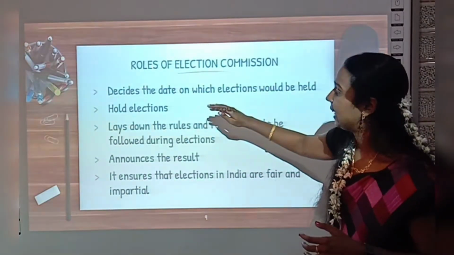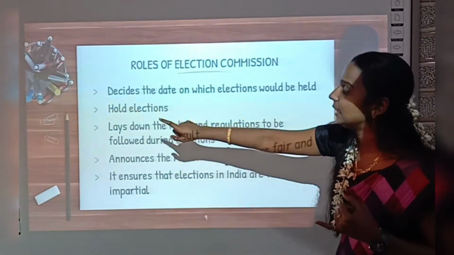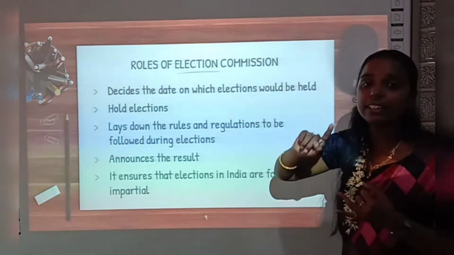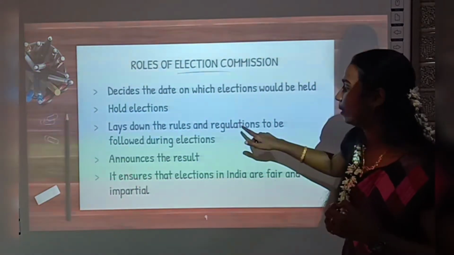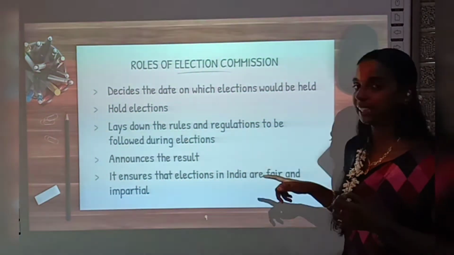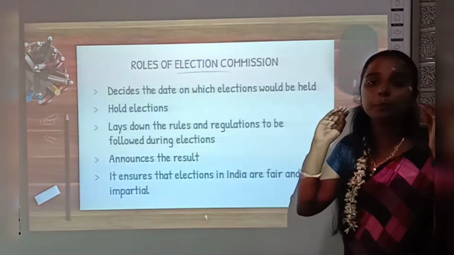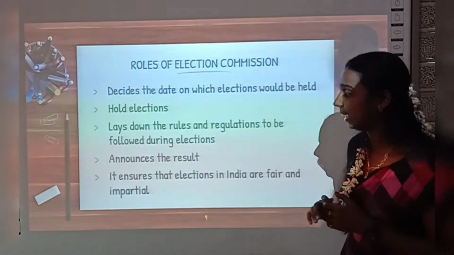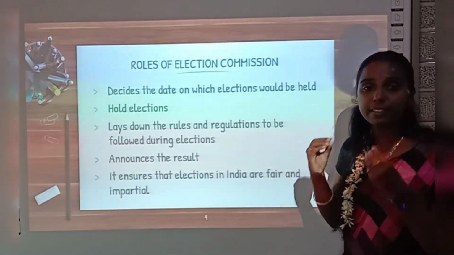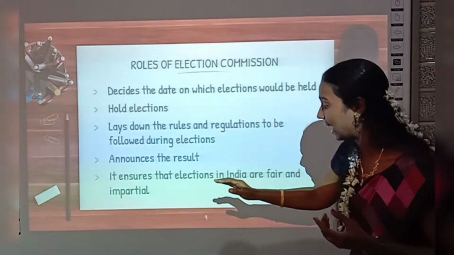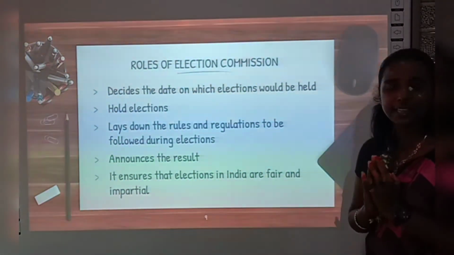It decides the date on which elections would be held. First it will fix the date and then it will hold elections. That means it will conduct elections. And then it lays down the rules and regulations to be followed during elections. Okay, and then it will write some rules that should be followed by the people during the election. Okay, and at last it announces the result, and it is also the duty of the Election Commission to ensure that the elections in India are held in fair and impartial manner.